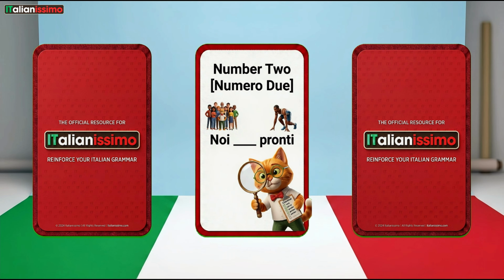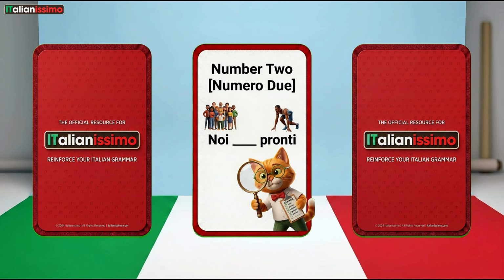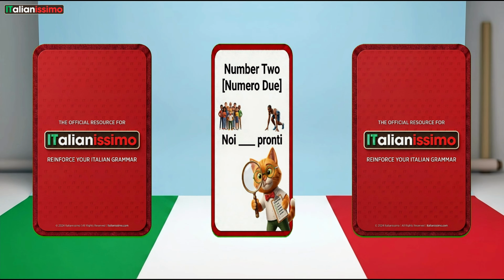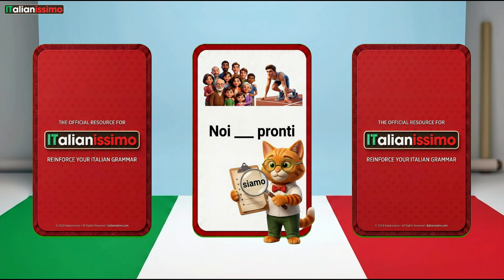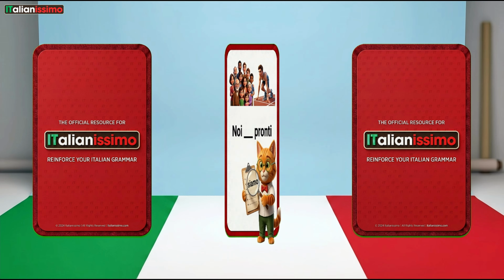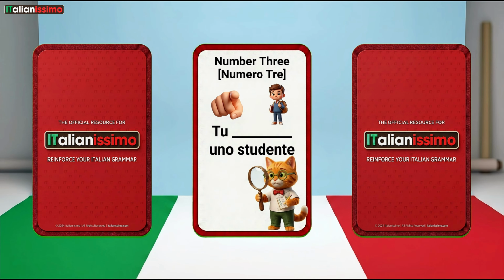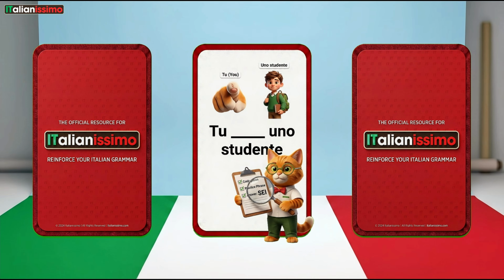Number 2. Noi, pronti. The answer is siamo. Noi siamo pronti. We are ready. Number 3. Tu, uno studente. The answer is sei. Tu sei uno studente.